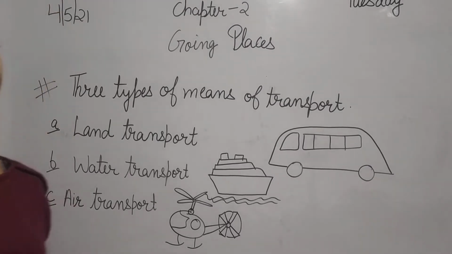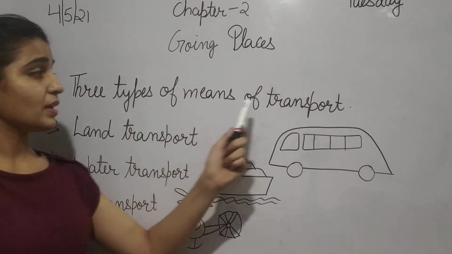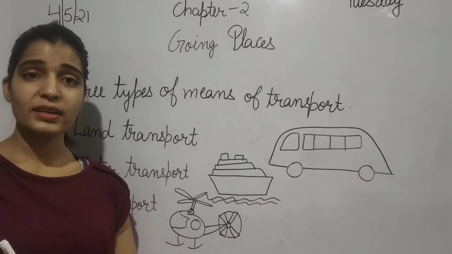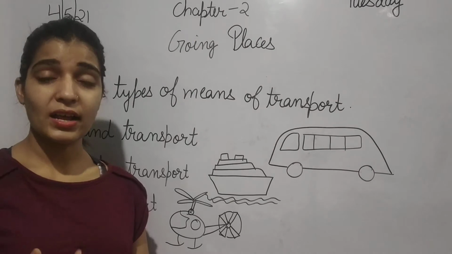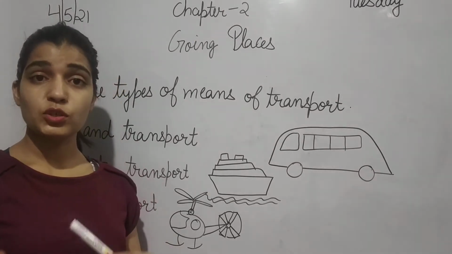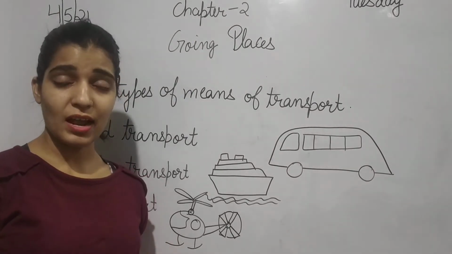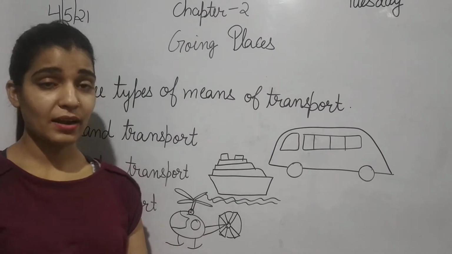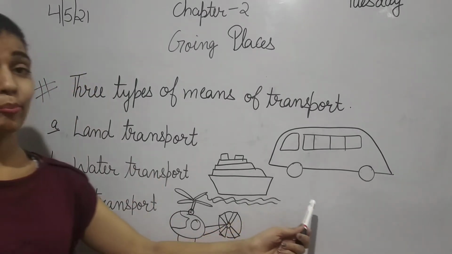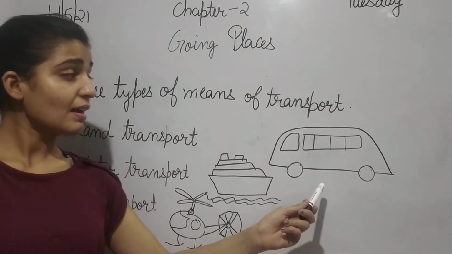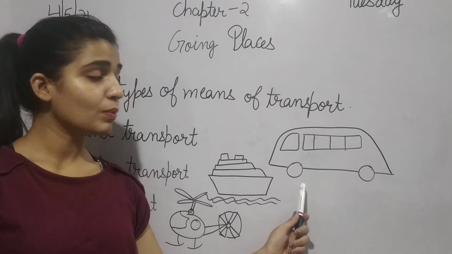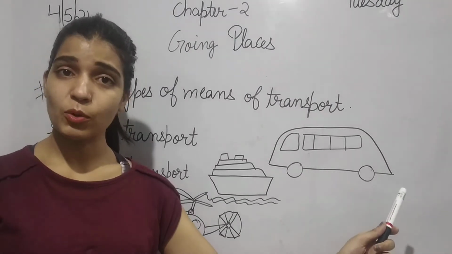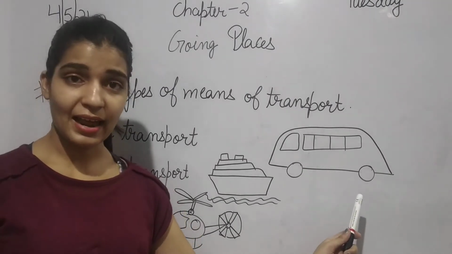Now the next topic is 3 types of means of transport. So students, there are 3 types of means of transport. The first one is land transport. Now what is land transport? The transport which moves on land, वो transport जो किस पे चलता है? land पे, that is called land transport. There is one example. This is bus. So where does bus move? Bus moves on road. It means bus is a land transport because it moves on land.